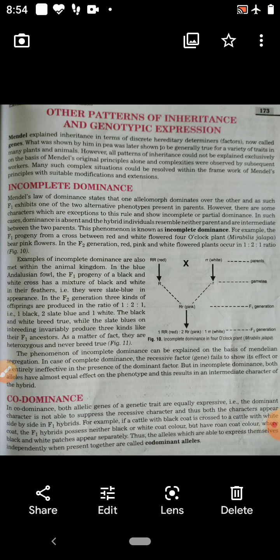Children, in this class I am going to explain deviation from Mendelism.